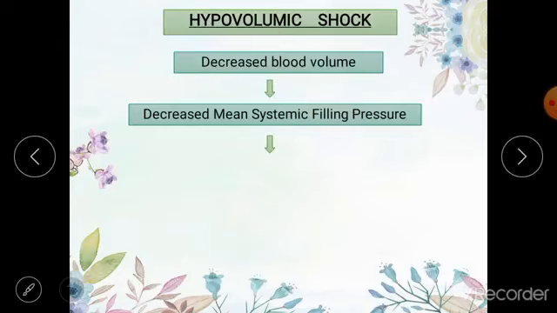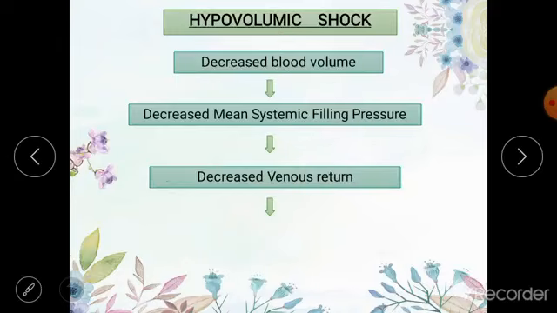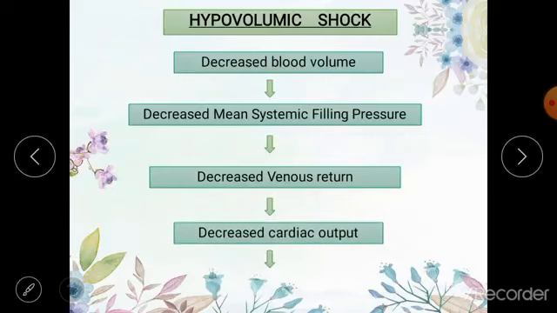When the mean systemic filling pressure decreases, your venous return will decrease. When the venous return will decrease, your cardiac output will decrease, and when the cardiac output will decrease, the tissues will not be able to get adequate or enough blood flow, and this will lead to shock.